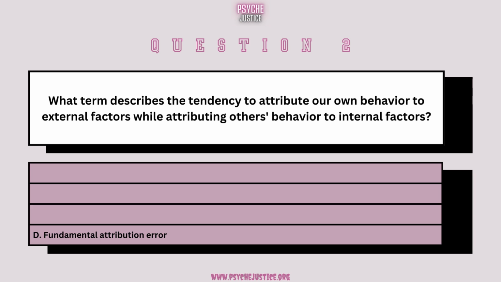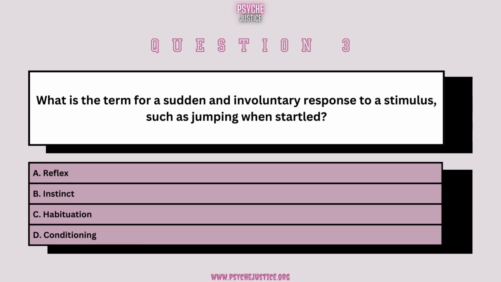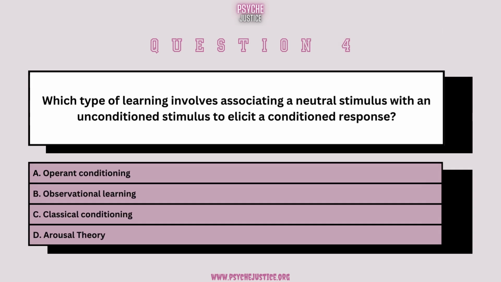Fundamental attribution error. What is the term for a sudden and involuntary response to a stimulus, such as jumping when startled? Reflex. Which type of learning involves associating a neutral stimulus with an unconditioned stimulus to elicit a conditioned response?